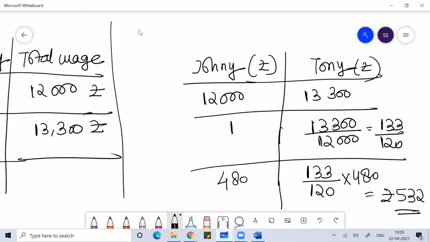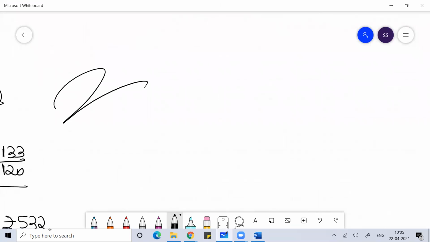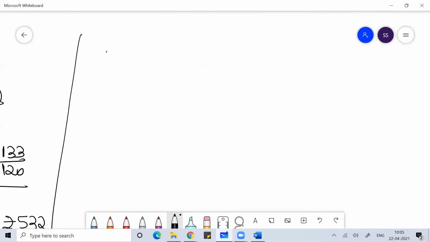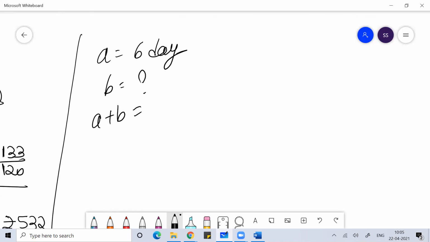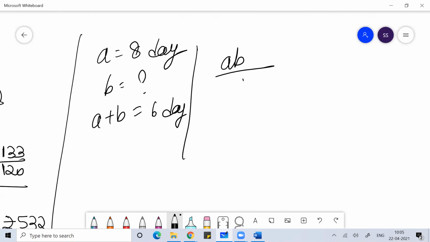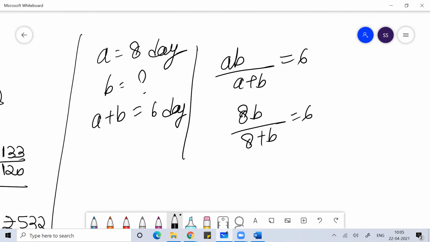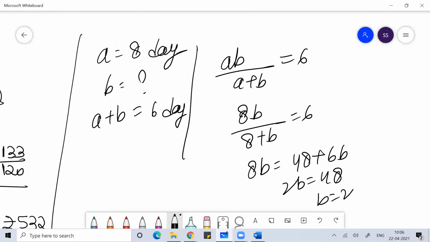So here you can use that A was doing the work in 8 days, and A and B together were doing it in 6 days. You should have used the formula AB by A plus B. So this is 8B by 8 plus B is equal to 6. And you could have got 8B is 48 plus 6B. So 2B is equal to 48. So B is equal to 24.